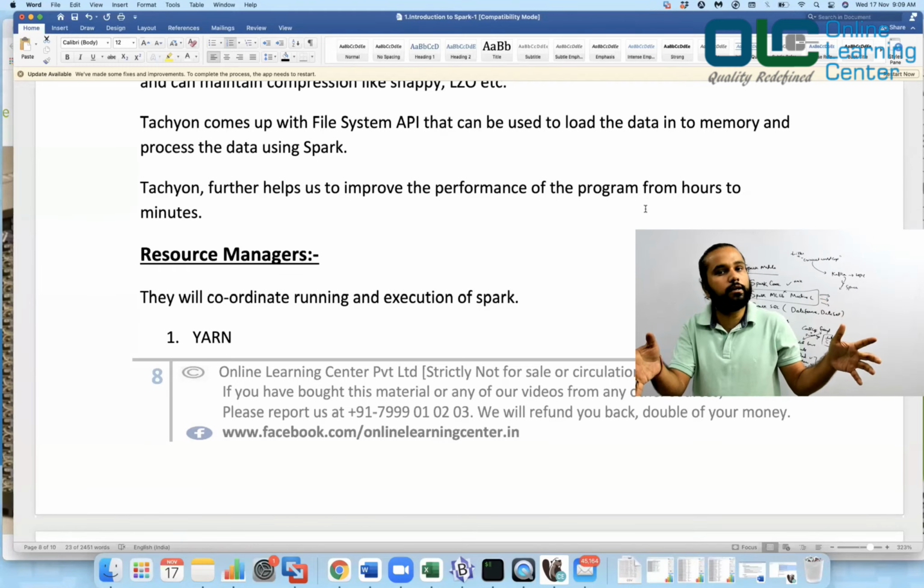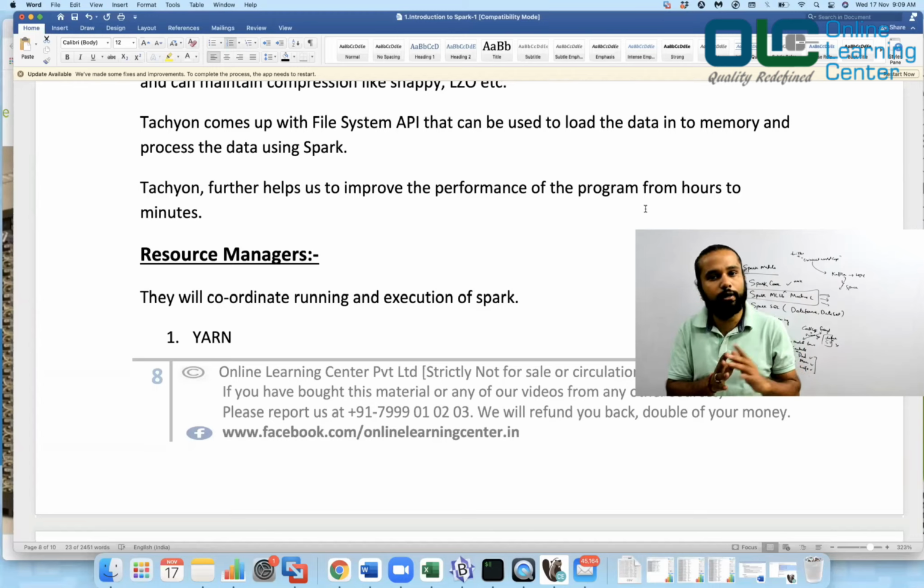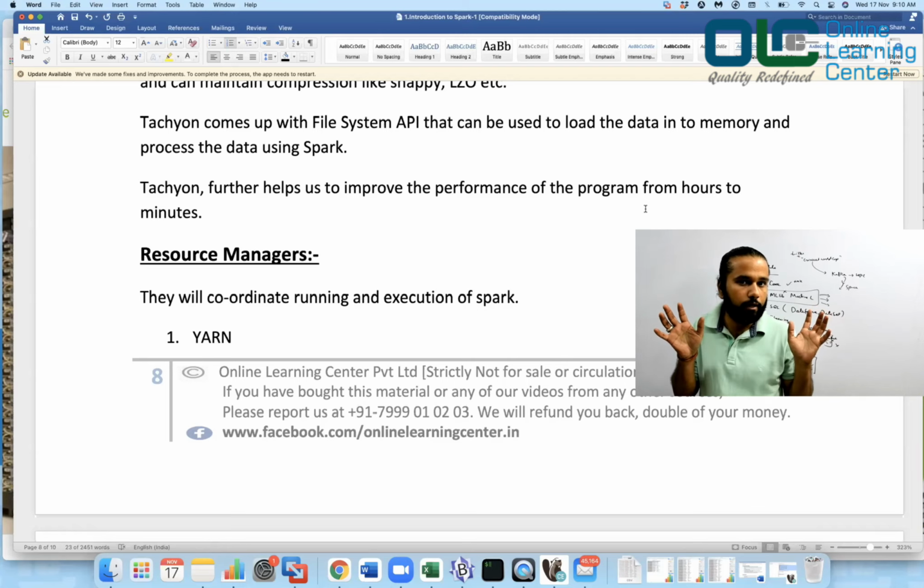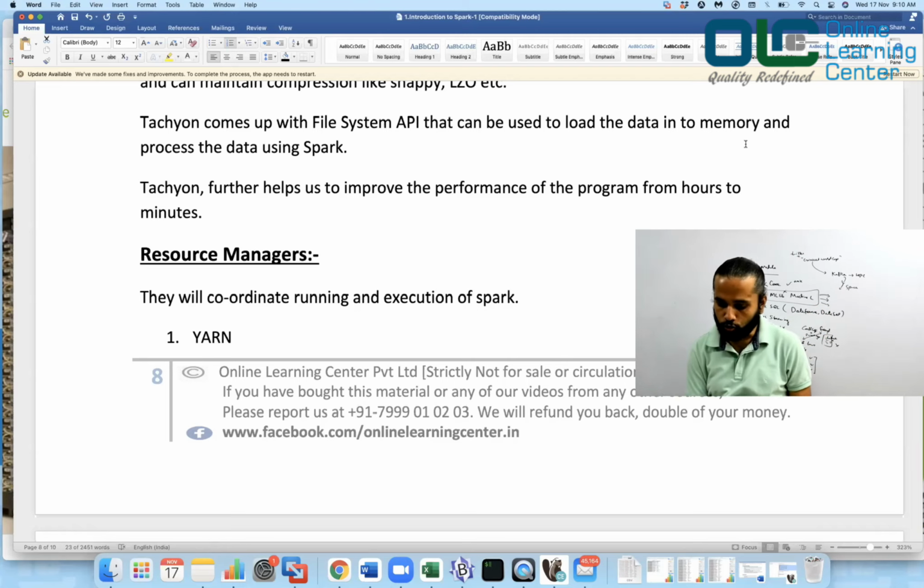So if you have a master data, why not push it on your Tachyon and let everybody use it? Whenever there is a new update on that master data, remove those data from the Tachyon and re-upload the master data, so that we don't load the data again and again from our Spark, and we'll just use the data from the Tachyon. What is the biggest advantage? The biggest advantage would be everybody would be using the same copy. And it does not matter even if your Spark job is running or it is killed, the data would reside in Tachyon forever. Okay, so hope that makes sense.